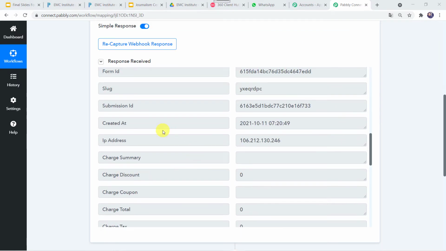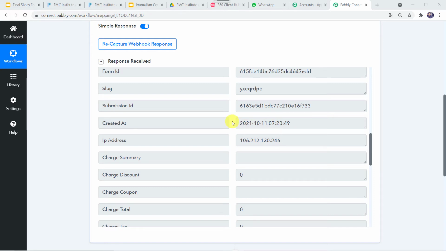Okay. Now here we can see that the created at date is captured here. That is in YY, MM and DD format. That is year, month and date. And along with the time also. So in the certificate we don't want to include this time, and even the date should be in the format of DDMMYYYY. So what we will be doing, we will be just converting this particular date.